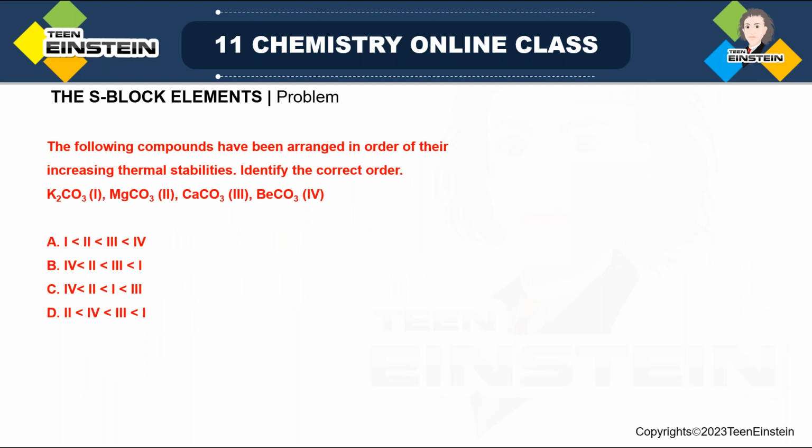Next question is related to carbonate. Now look at the 4 carbonates mentioned. The first one is carbonate of alkali metal, potassium. So it is a mixed question, both group 1 and group 2 elements are present. But all are carbonates. Then we have magnesium carbonate, calcium carbonate, BeCO3, beryllium carbonate. It is asking the following compounds have been arranged in order of their increasing thermal stabilities. Identify the correct order. Now, when we discussed within a particular group, we have seen what is the order of thermal stability for the carbonates. But here we have potassium also.